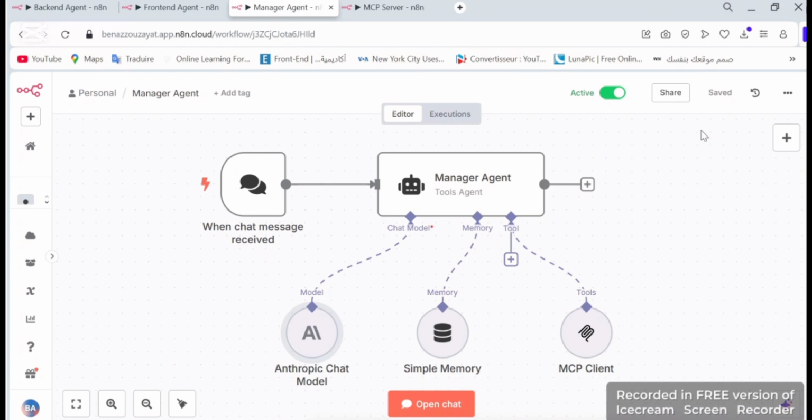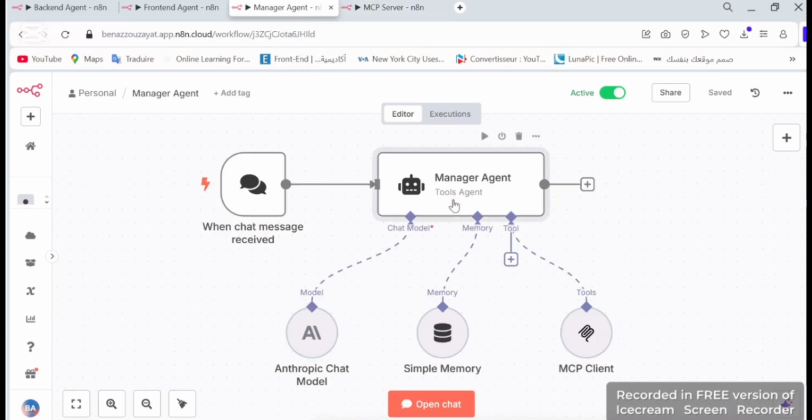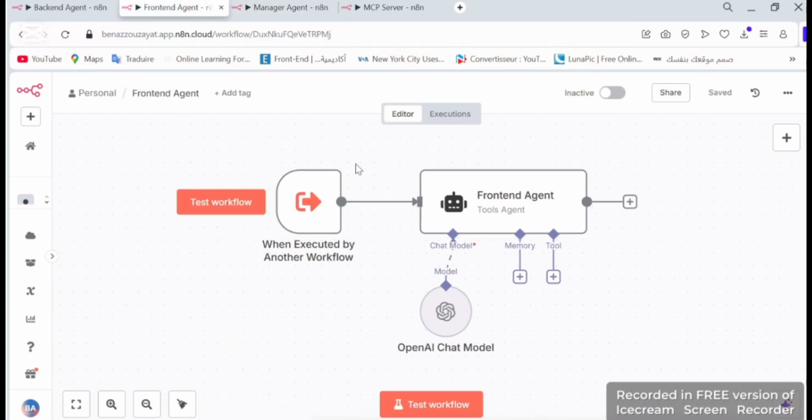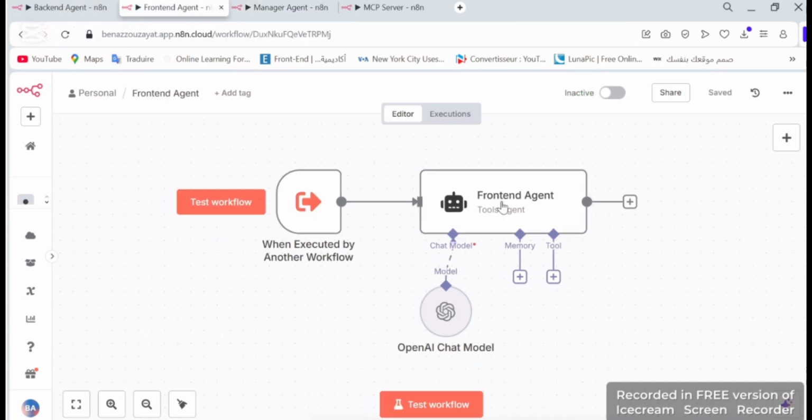Hello everyone, this is the first part of the practical phase. I will be showcasing this multi-agent system I built using N8N. It simulates a collaborative software development team. There is a project manager, front-end developer, and back-end developer, each one of them represented by an AI agent. Now let's start with the manager agent.